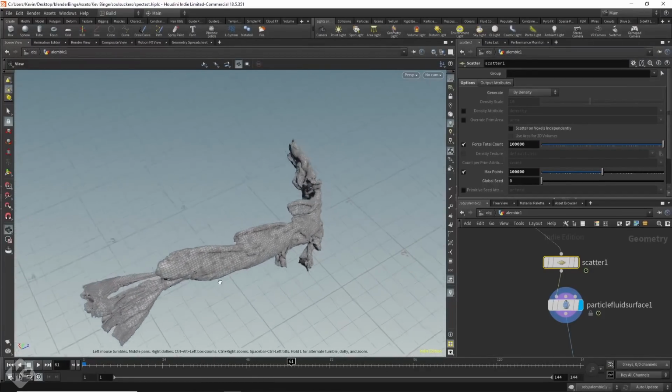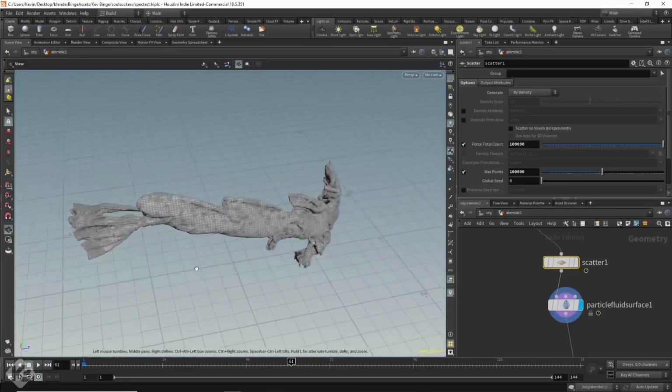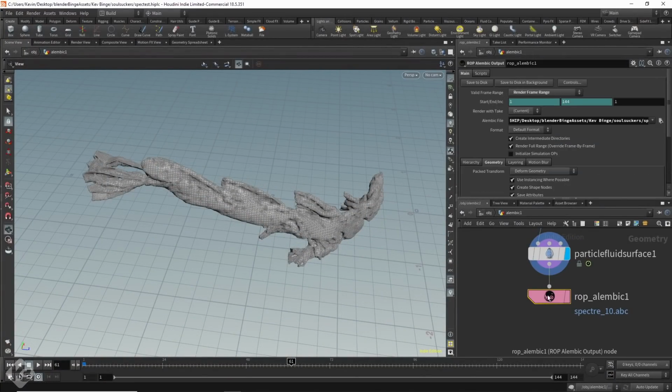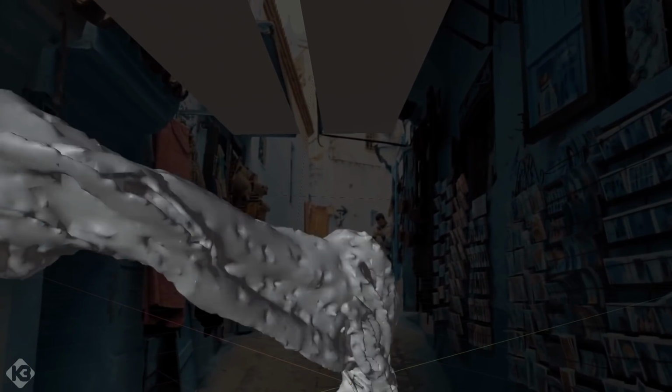This file will be up on my Patreon account in the Houdini tier for those who want it. After playing, I got something cool, so I added an Alembic ROP output to the end of the chain and saved out the Alembic file to bring back into Blender. Once back in Blender, I loaded it in, played it, and not bad, but I wanted more. I went back and forth, testing and iterating.